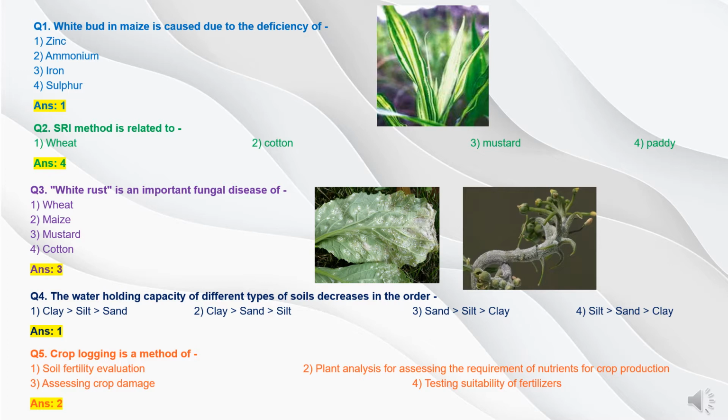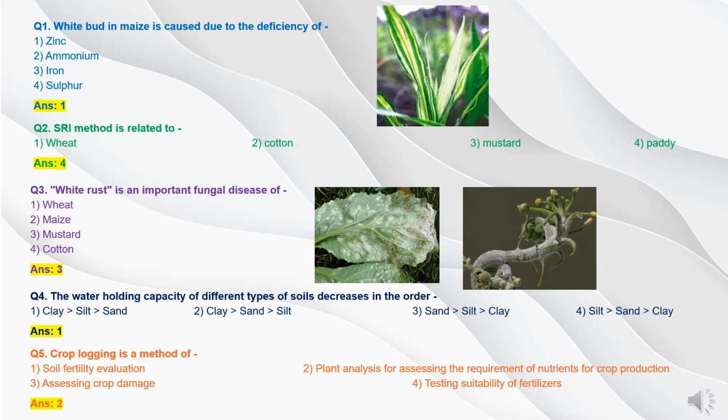After that, silt has moderate water holding capacity and sand has the lowest water holding capacity because of bigger pore sizes and fewer pores. As clay soil contains smaller pores but the highest number of pores, it plays an important role in holding water for a longer time and in larger amount. So the order will be clay, silt and sand. So the answer is option 1.